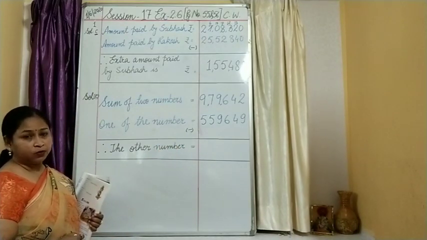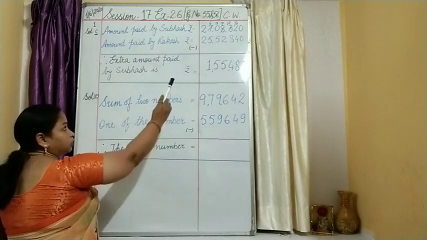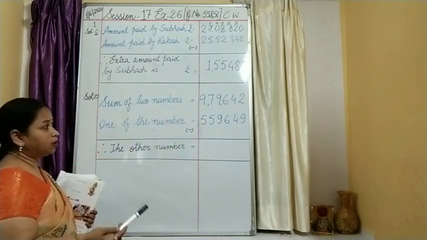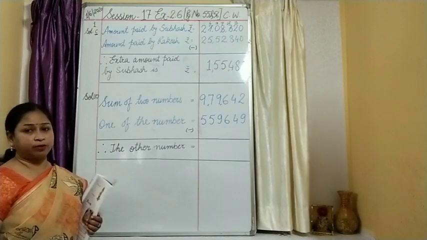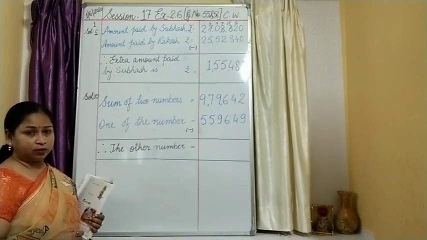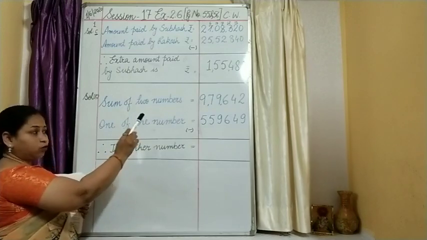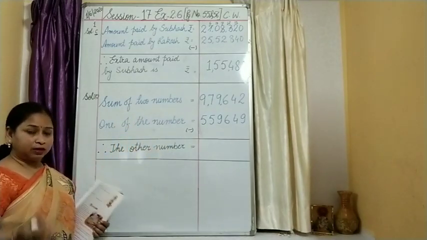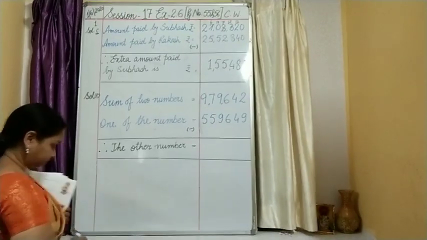So you need to show the symbol. Here also I have shown it. Since both the sums were of subtraction, we have applied the minus sign. First one I have done for you, and this one I am asking you all to solve. Let us move on to the next question.